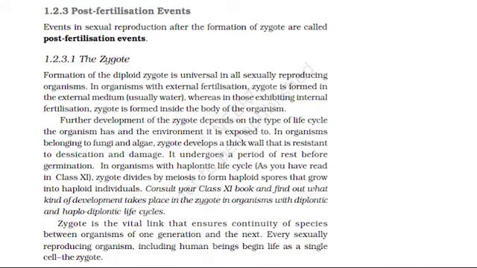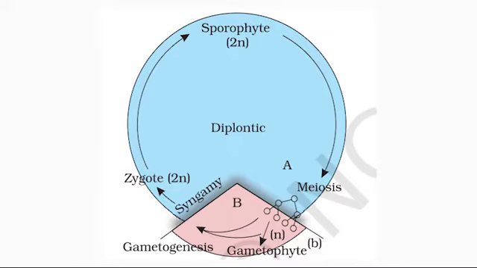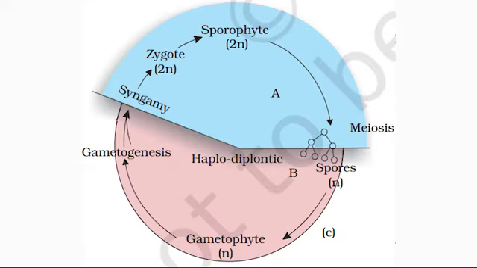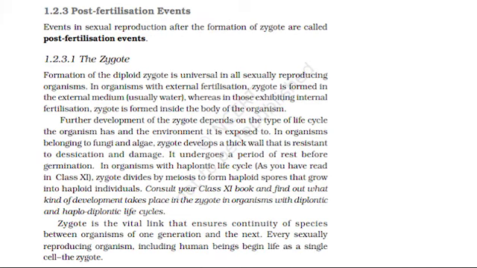Consult your Class 11 book and find out what kind of development takes place in the zygote in organisms with diplontic and haplodiplontic life cycles. Zygote is the vital link that ensures continuity of species between organisms of one generation and the next. Every sexually reproducing organism, including human beings, begins life as a single cell, the zygote.